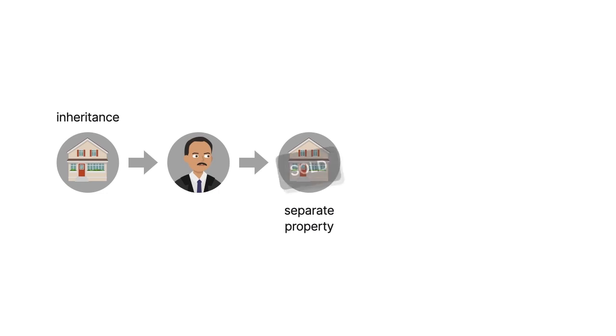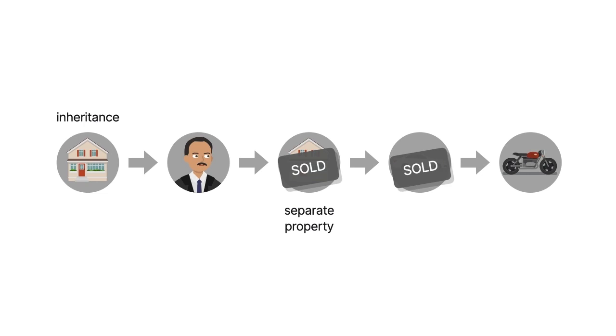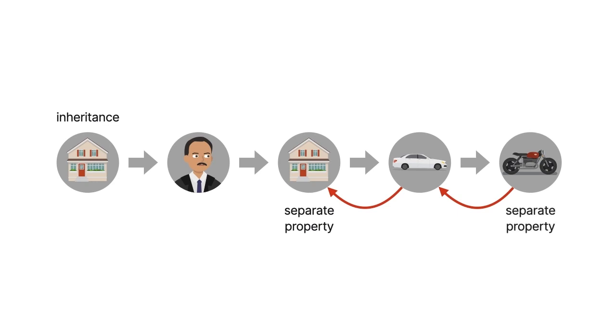Imagine that the husband sells the house and uses some of the proceeds to buy a new car. He later sells the car and uses the proceeds to buy a motorcycle. Tracing the source of the motorcycle involves multiple steps. The motorcycle is traced to funds from the car, which is traced to funds from the house, and the house was the husband's separate property. The motorcycle is therefore separate property.